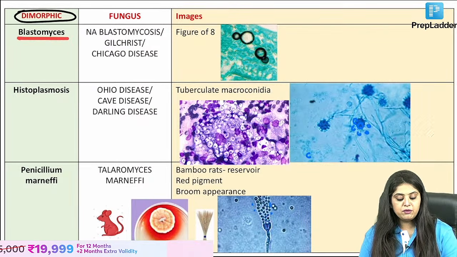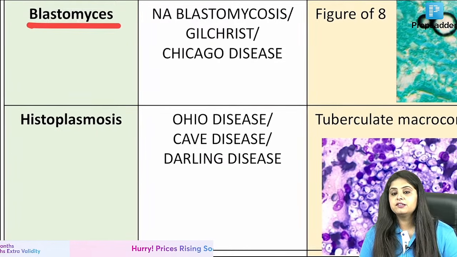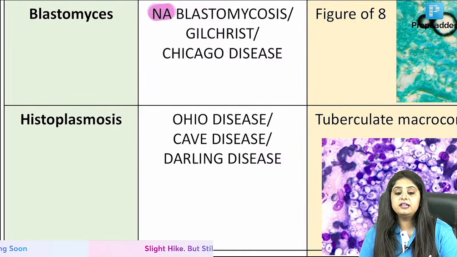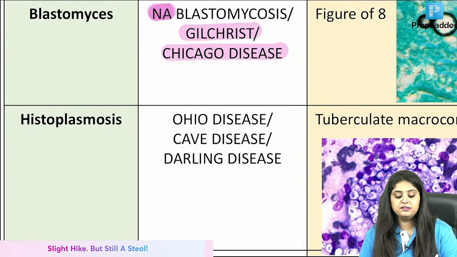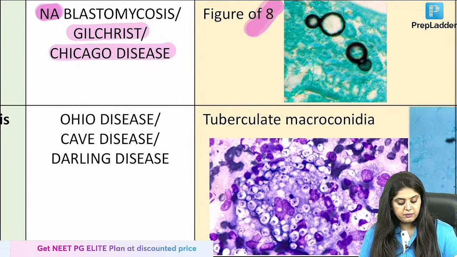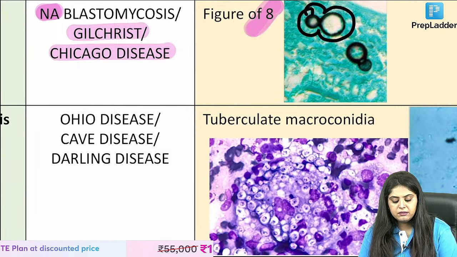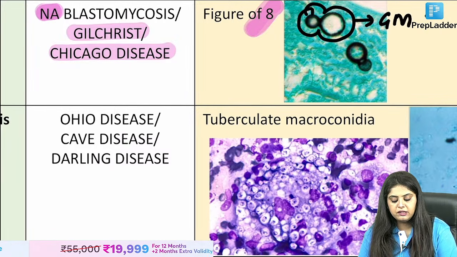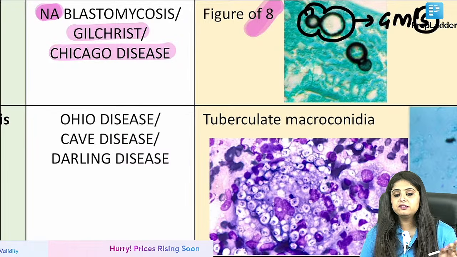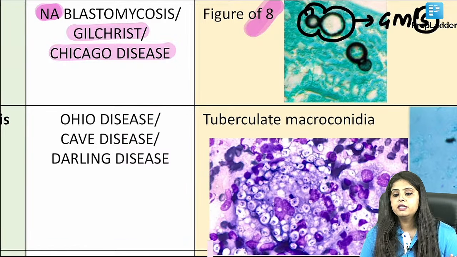When I talk about B for blastomycosis, what is the other name? Ma'am, it is known as North American blastomycosis, also known as Gilchrist disease or Chicago disease. And B looks like 8, so it is going to show me the figure of 8 appearance. Why is this looking black in color? Because what stain must I have used? The silver stain, that is Gomori methenamine silver stain. B for Blastomyces, B for like 8, so figure of 8 appearance.